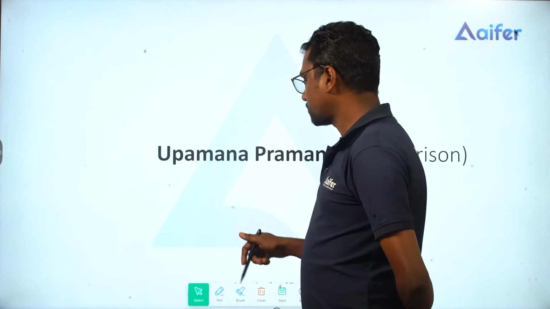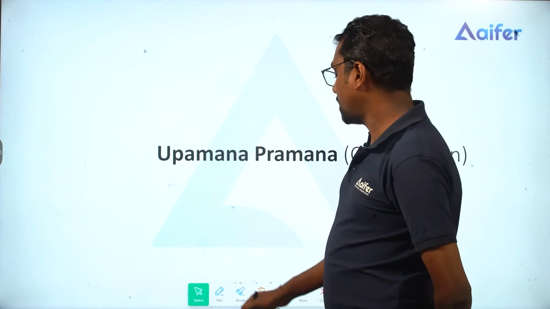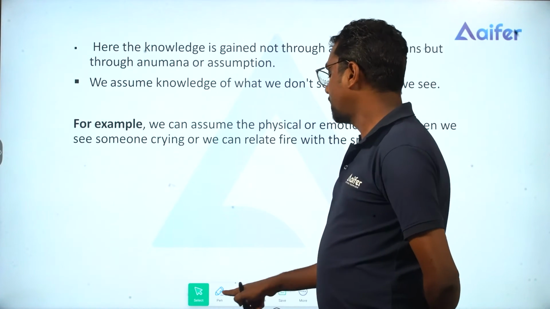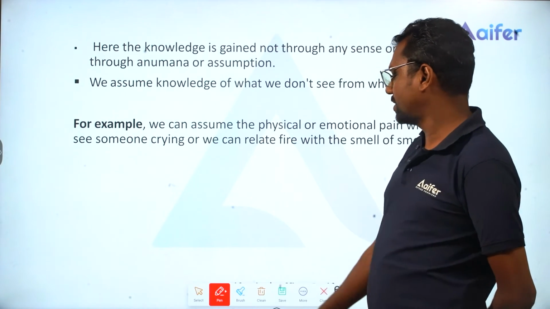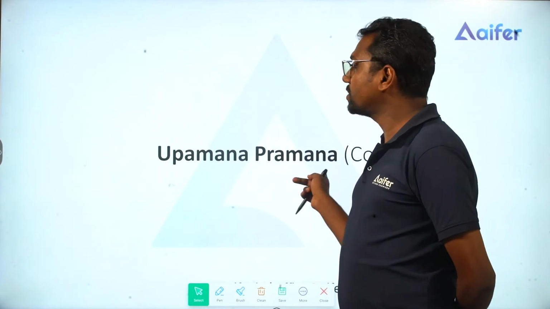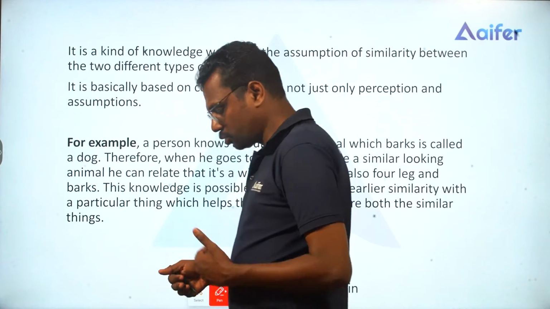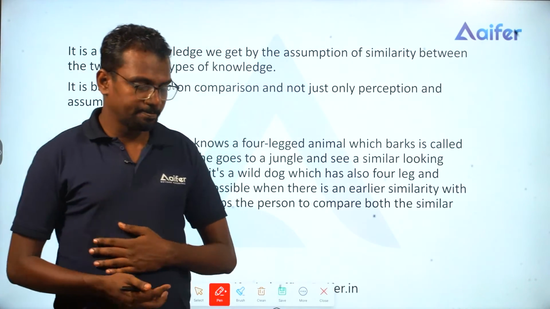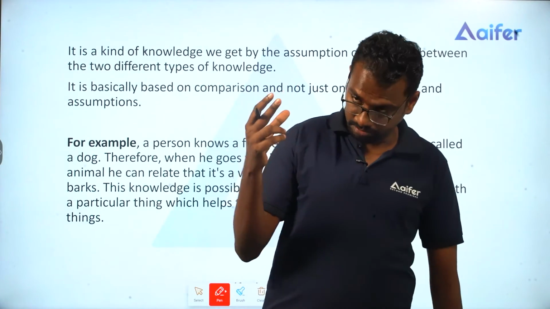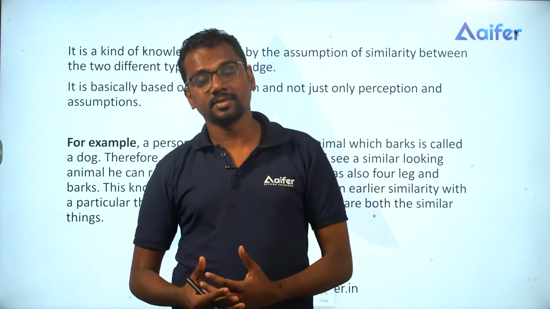Then we have Upamana Pramana, or comparison. Here we have a knowledge acquired through some sort of comparison. For example, I know a dog is an animal with 4 legs that barks.